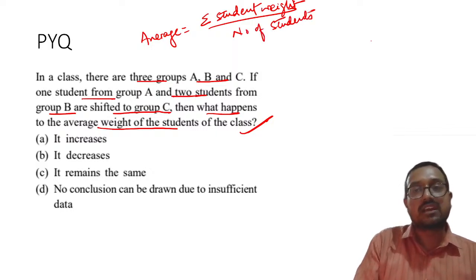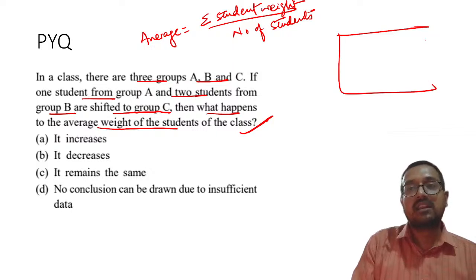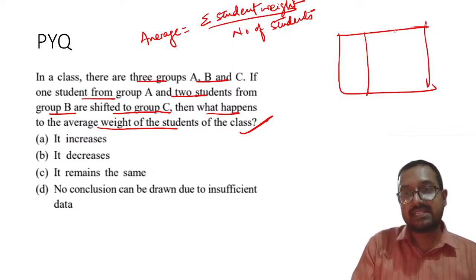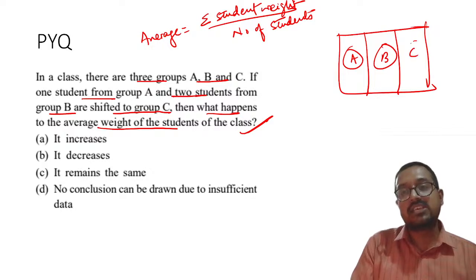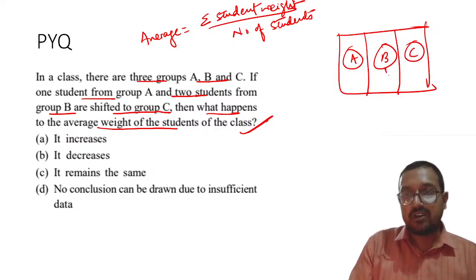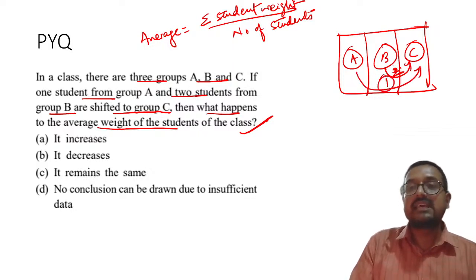So my dear students, in a big class, let us say there are 3 groups. A group, this is B group and C group, right? If 2 students move from here to here and 1 student moves from here to here, is there any change in the number of students in the class?